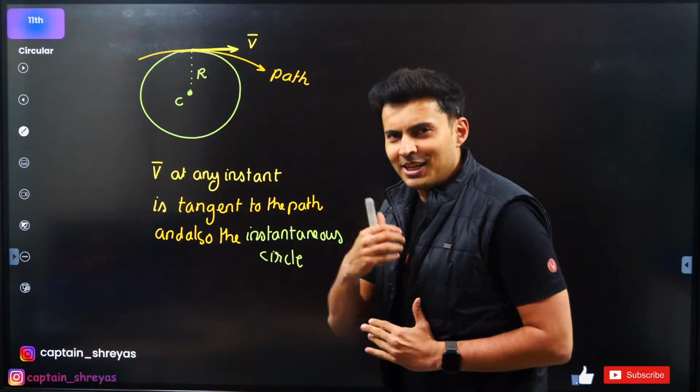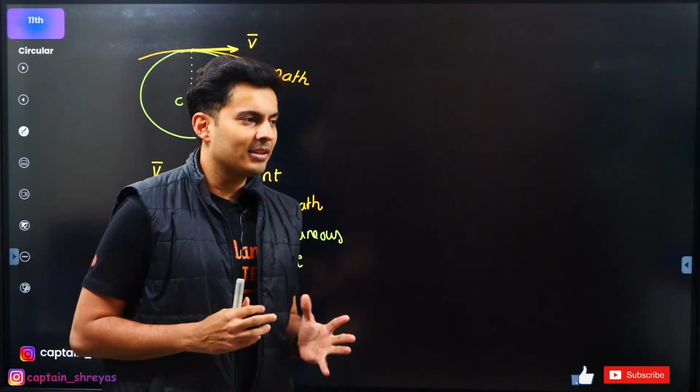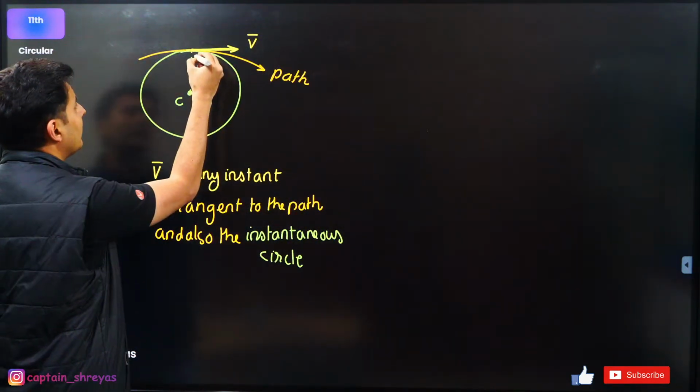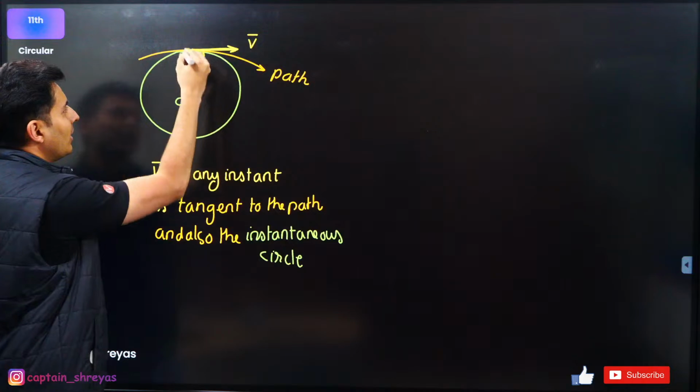Now comes the next pointer. Fine, this has velocity, and I see that this velocity is clearly perpendicular to the radius.